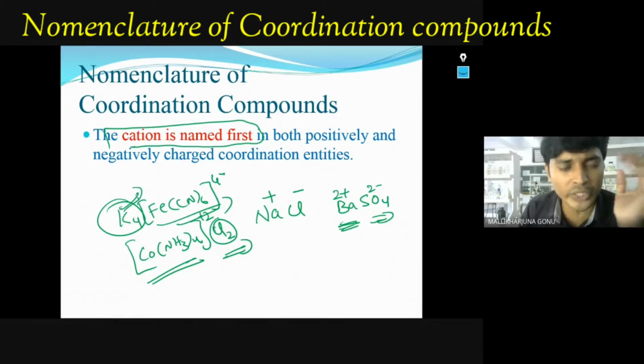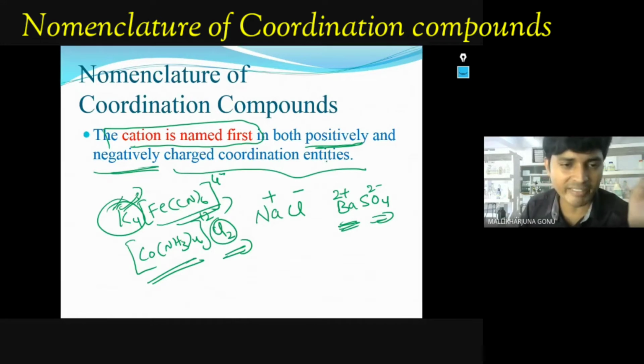Here you have to start with potassium, in both positively and negatively charged coordination entities. Whatever it is, the positive one comes first, so the nomenclature should start from here. This is the first rule.